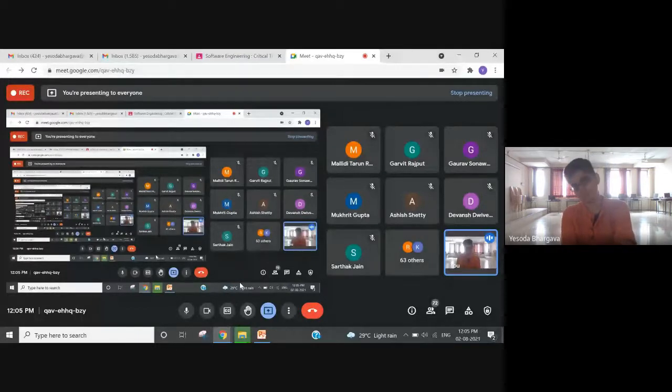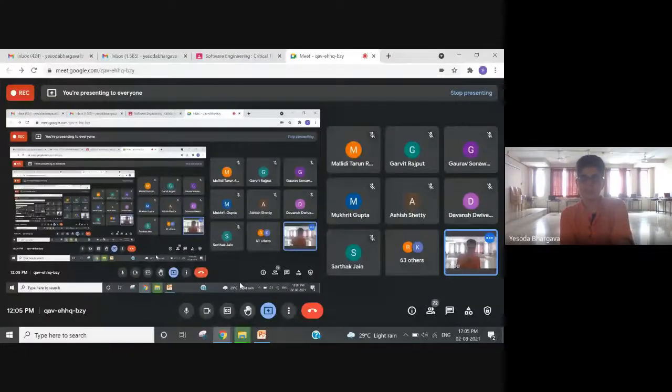So basically we will be discussing three software development life cycles. We have already discussed waterfall. Second, today we will discuss the spiral model, and then going forward we will discuss agile methodology. So the idea is not just to know theoretically about the waterfall model and all the models that we will be discussing, but to actually see their applications while we are doing our respective projects. That's the idea behind discussing these software models.